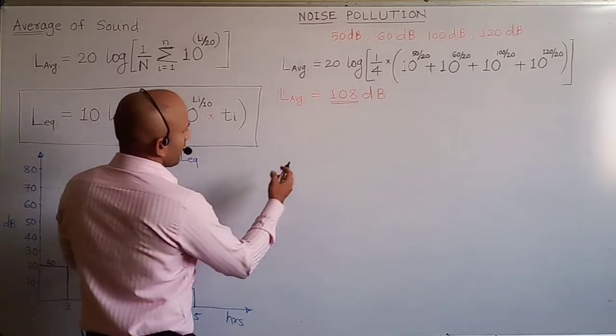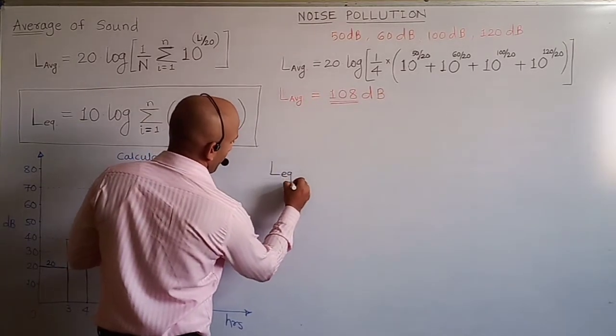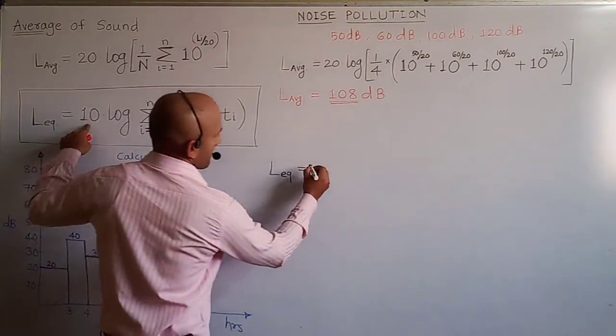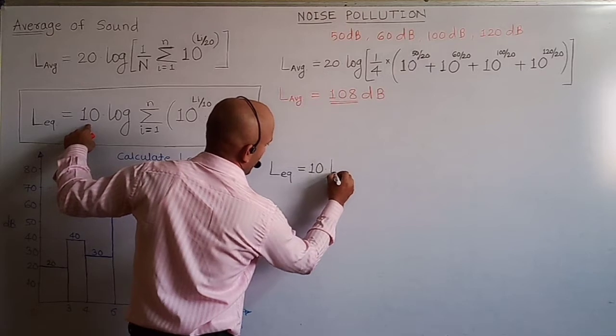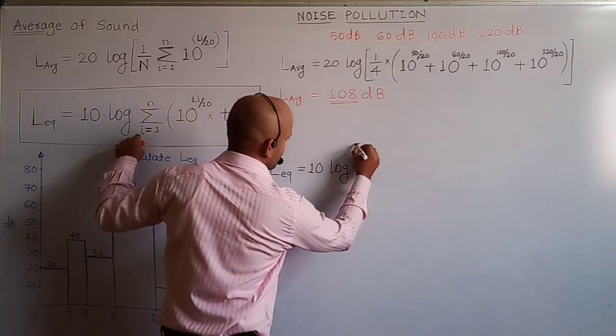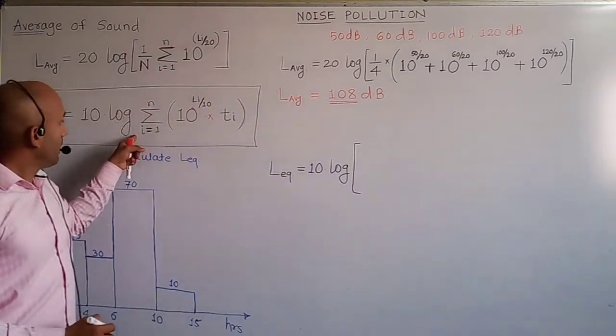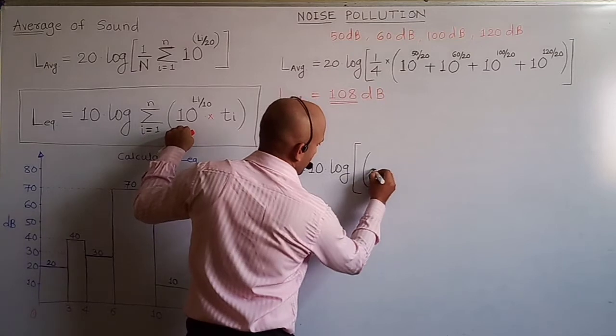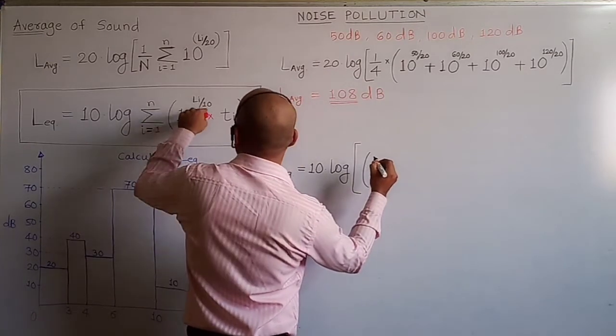So L equivalent will be equal to, what is the formula? 10 into log, in bracket, summation of 10 raised to Li by 10 into Ti. Li is what?